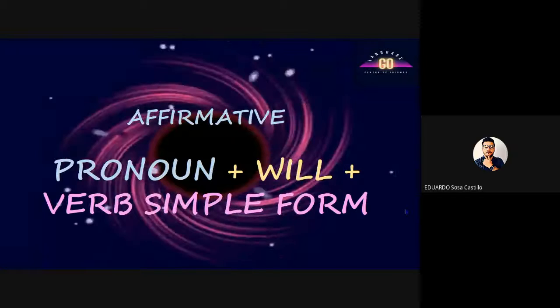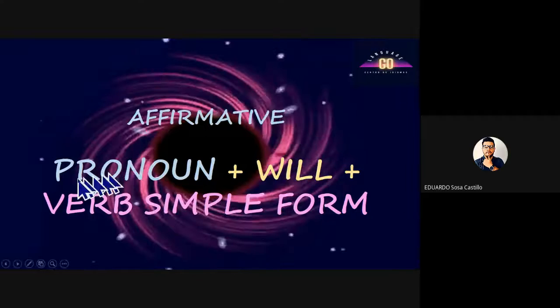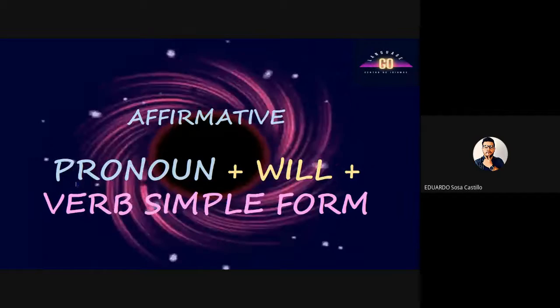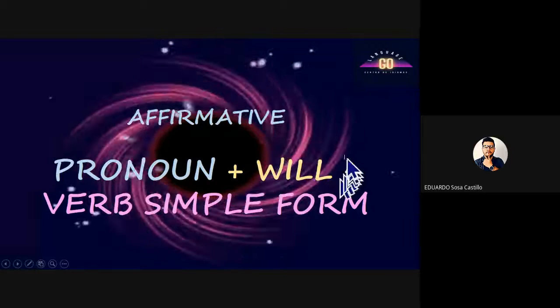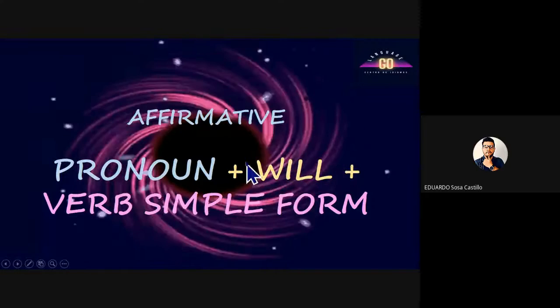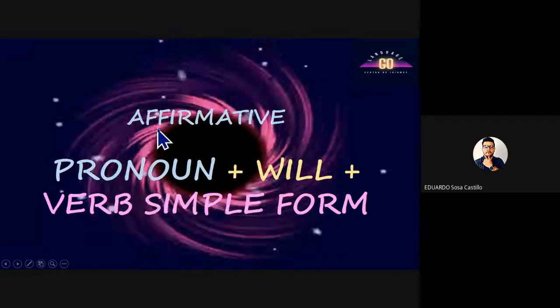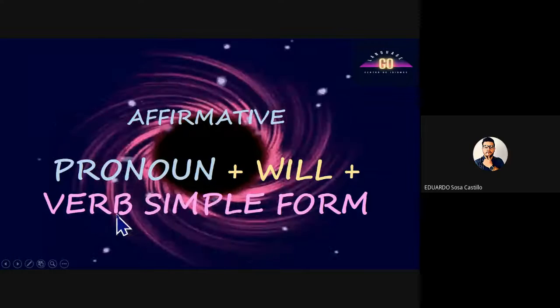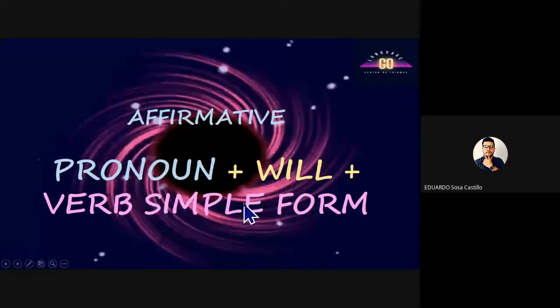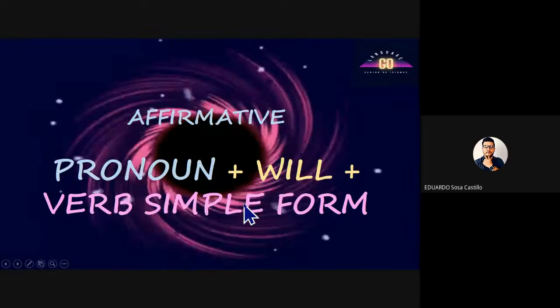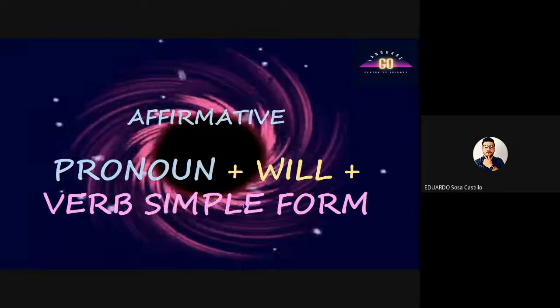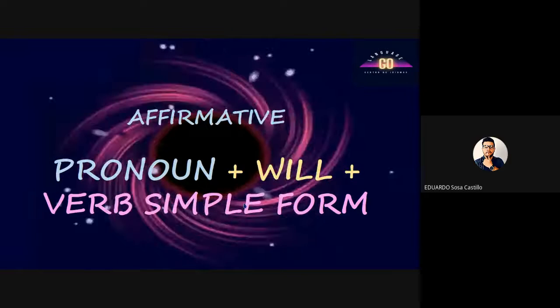It's very easy because you just have to use the pronoun, which can be I, he, she, it, you, we, they, etc. And then you're going to use will for predictions in the future in the affirmative. And the verb has to be in the simple form. So it's very easy because we don't change the verb for predictions in the future with will.